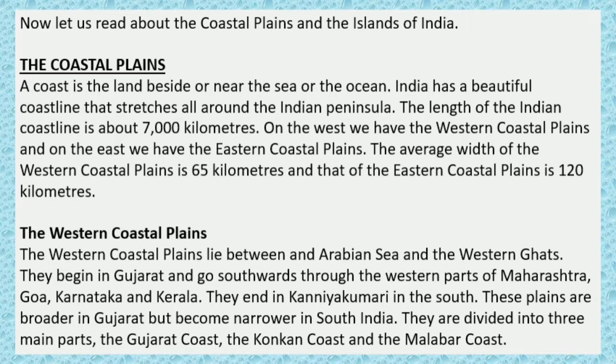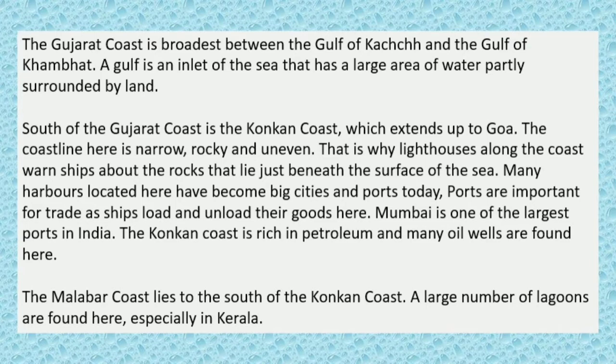The western coastal plains. The western coastal plains lie between the Arabian Sea and the Western Ghats. They begin in Gujarat and go southwards through the western parts of Maharashtra, Goa, Karnataka and Kerala. They end in Kanyakumari in the south. These plains are broader in Gujarat but become narrower in South India. They are divided into three main parts: the Gujarat Coast, the Konkan Coast, and the Malabar Coast. The Gujarat Coast is broadest between the Gulf of Kutch and the Gulf of Khambat. A gulf is an inlet of sea that has a large area of water partly surrounded by land.